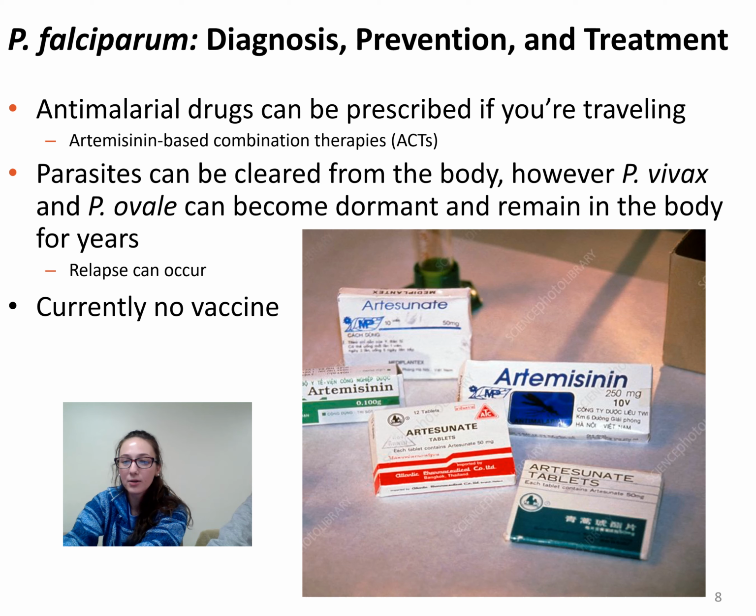The parasites can be completely cleared from the body, but some forms of malaria can become dormant and live in the body for years where relapse can occur. There is currently no vaccine. It is difficult to make a vaccine that can fight against all the different surfaces that the parasite can have, as well as targeting the complicated life cycle. Scientists don't quite know the immune response that would protect people from malaria.